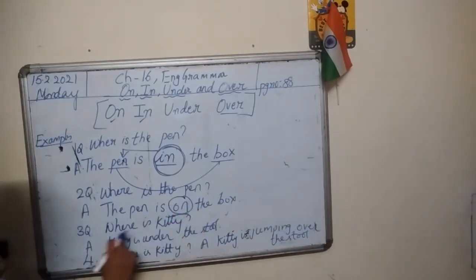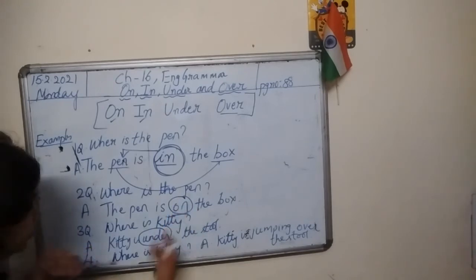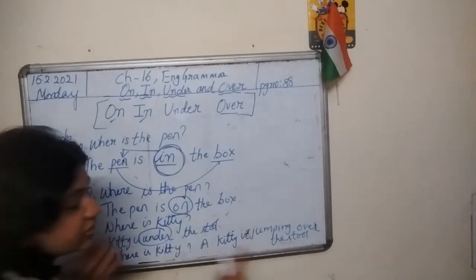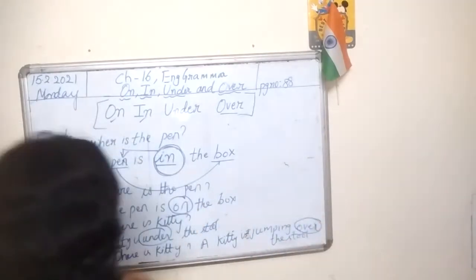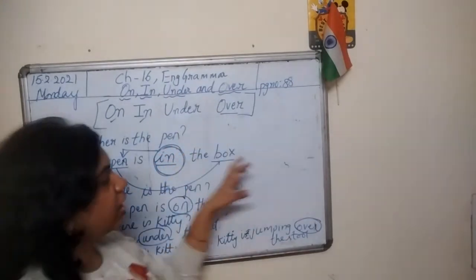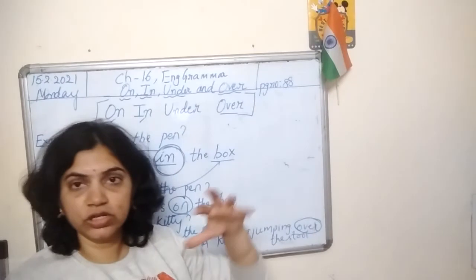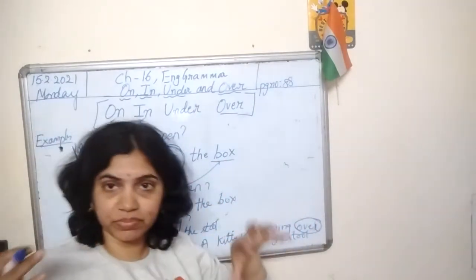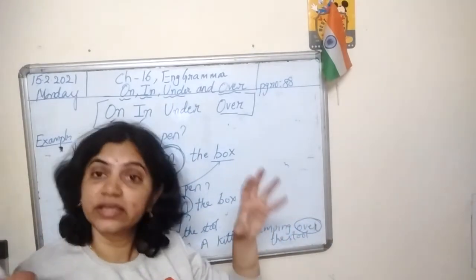So on is a preposition. Where is Kitty? Kitty is under the stool. Kitty is jumping over the stool. So in, on, under and over are prepositions which tell the exact position where a person, a place, animal or thing is lying.